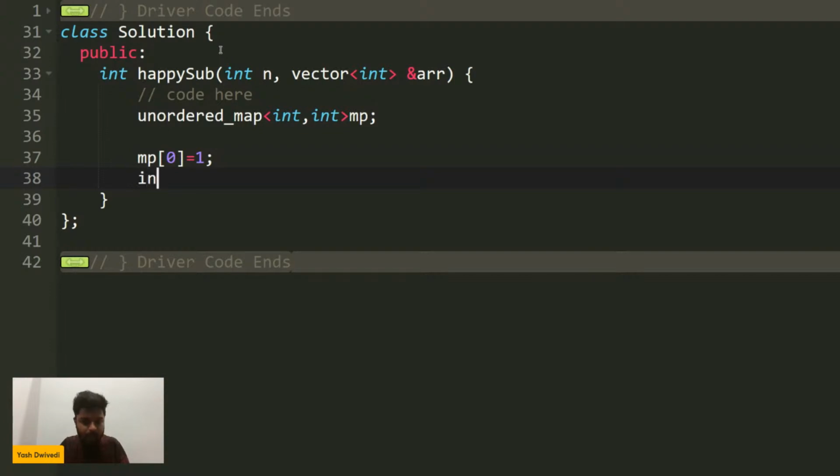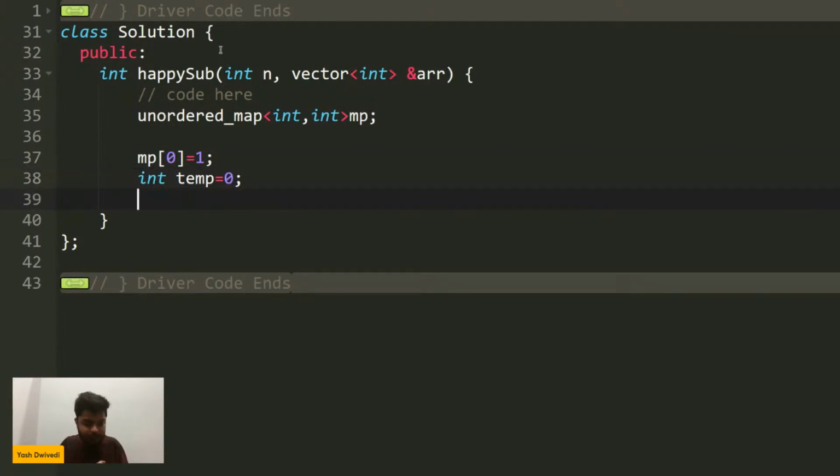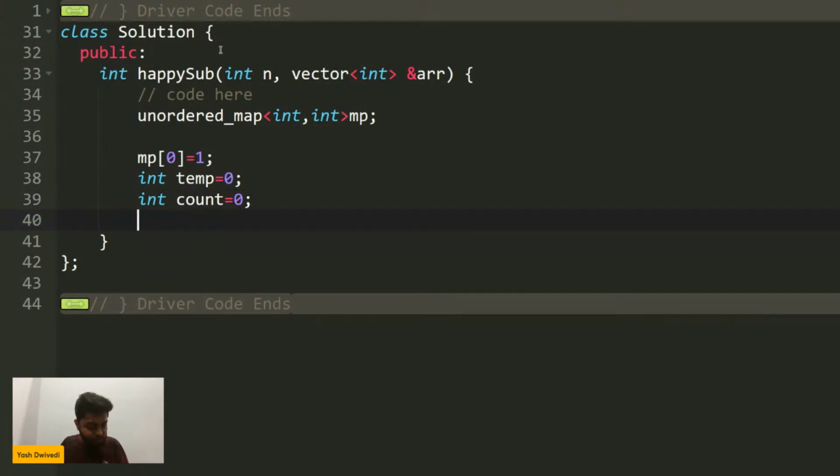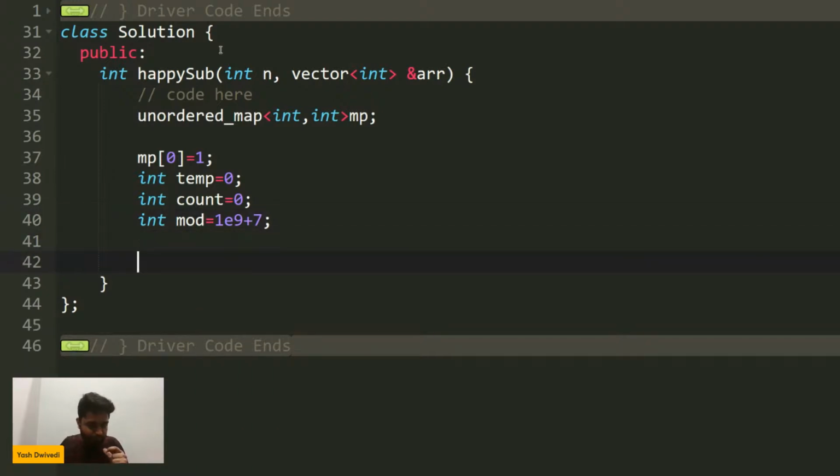Initially I will take a temp variable, let's say as 0. And I'll also have a count variable, and count can be initially marked as 0. So this much part is what I will do, and I also need to take a mod, I think. So I will take mod is equal to 1e9 plus 7. This is what I will be doing.